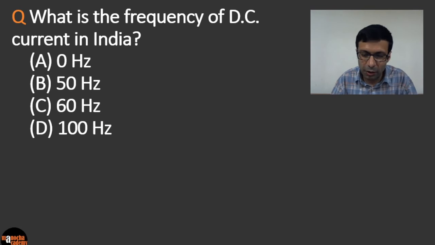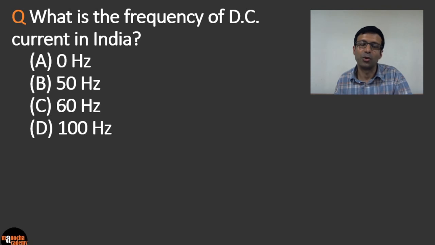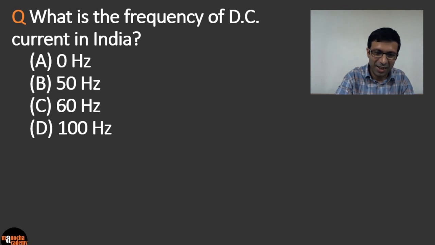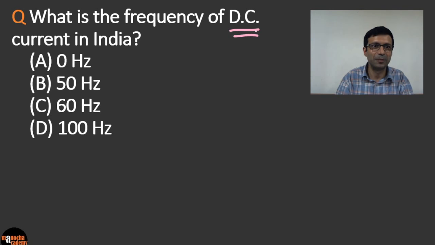What is the frequency of DC current in India? So what do you think is the answer of this one? What is the frequency of DC current in India? Is it 0 Hertz, 50 Hertz, 60 Hertz, or 100 Hertz? So which one is the answer here? Be careful. It's not 50 Hertz. We are not asking the frequency of AC, it's the frequency of DC, okay?